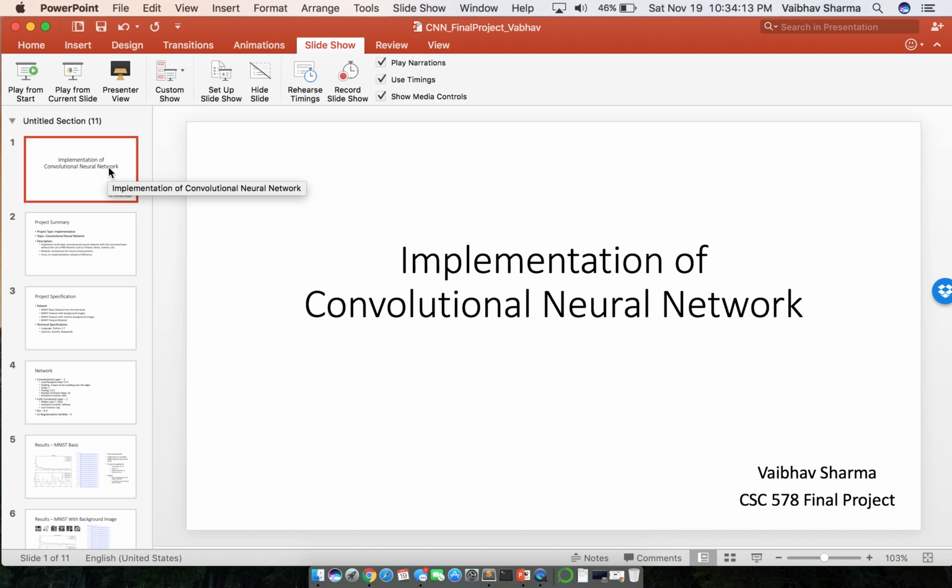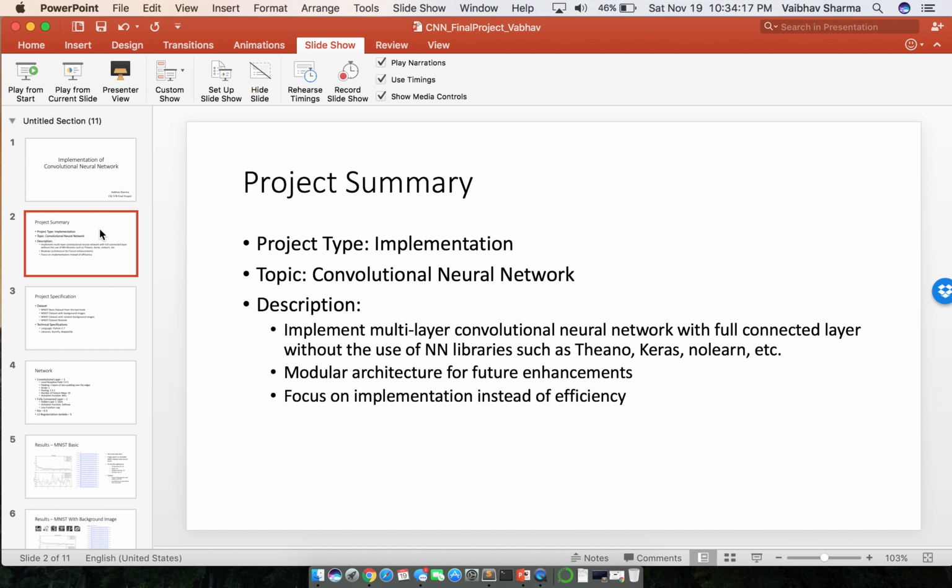Hi, I'm Vaibhav Sharma. For my final project, I have implemented a convolutional neural network. The implementation is without the use of any neural network libraries such as Theano, Keras, Nolearn. I've used just NumPy to store the complete training data set. My focus for the project is more on implementation, making the network work, rather than focusing